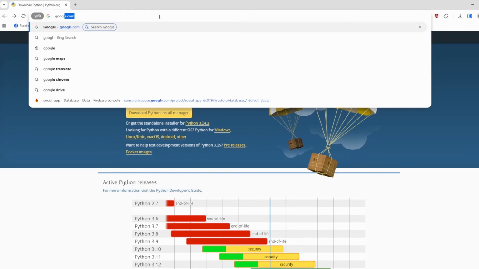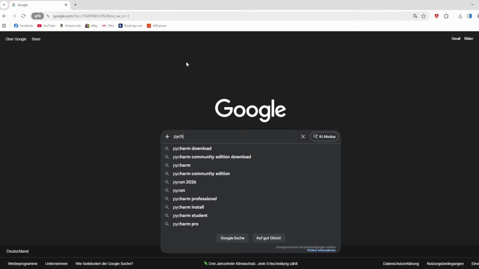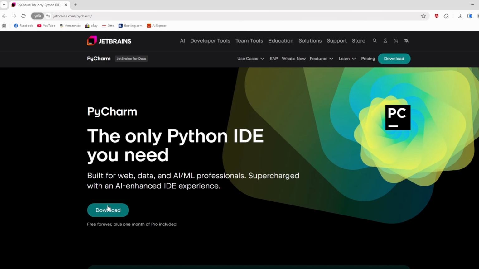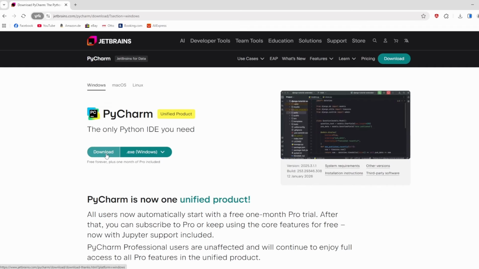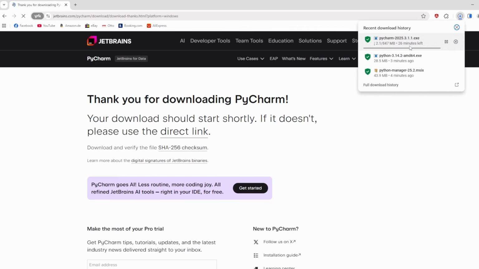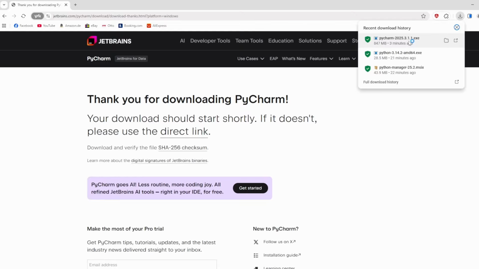Let's go back to Google and let's search for PyCharm, because that is going to be the code editor that we'll use. Click the first link. This page will open and now you can just press download. And let's just press download again. This will now start to download the .exe file. Once done, let's press the .exe file.